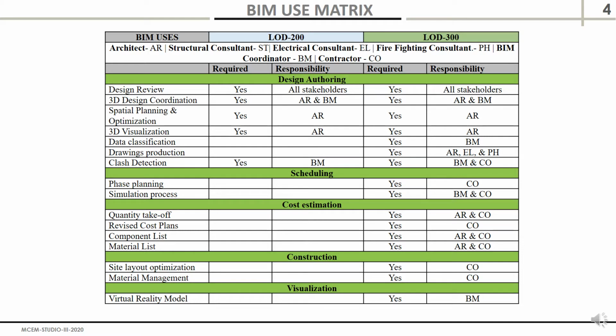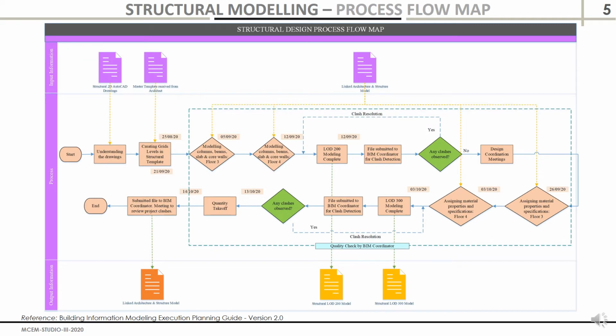So the BIM use metrics for our project was as stipulated and shown in the table for each of the phases of the project. For LOD 200 and LOD 300, we have responsibilities for architecture, structure, electrical, and firefighting consultant. It starts with receiving 2D AutoCAD drawings and master template from the architect, and moving to LOD 300 for floor 3 and floor 4 of the project, which is preceded by the clash detection and quality check by the BIM coordinator.